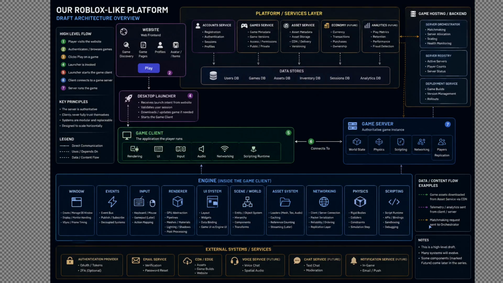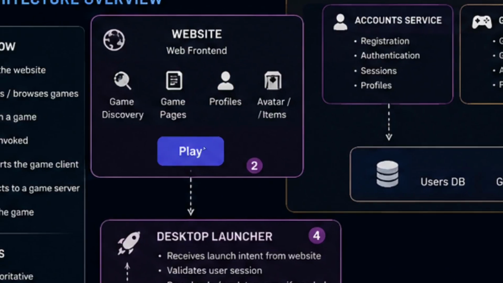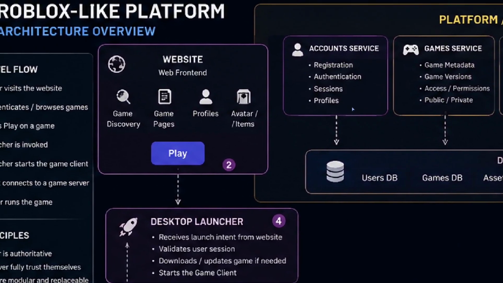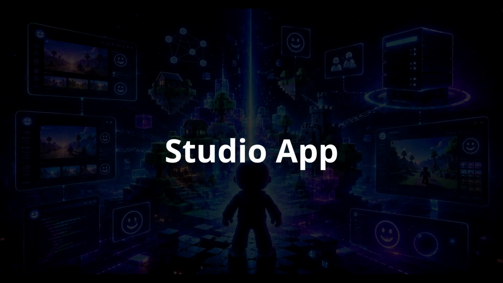And that means we also need a website. The website becomes the front door to the entire platform. Eventually it can contain accounts, profiles, game pages, game discovery, thumbnails, descriptions, creator profiles, avatar customization, and the play button that launches everything else. Notice how far we've already moved away from simply making a renderer. This is now a distributed software platform.